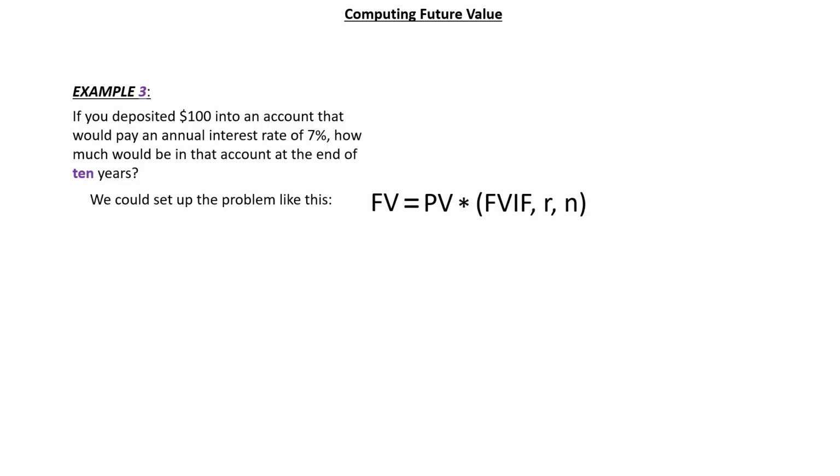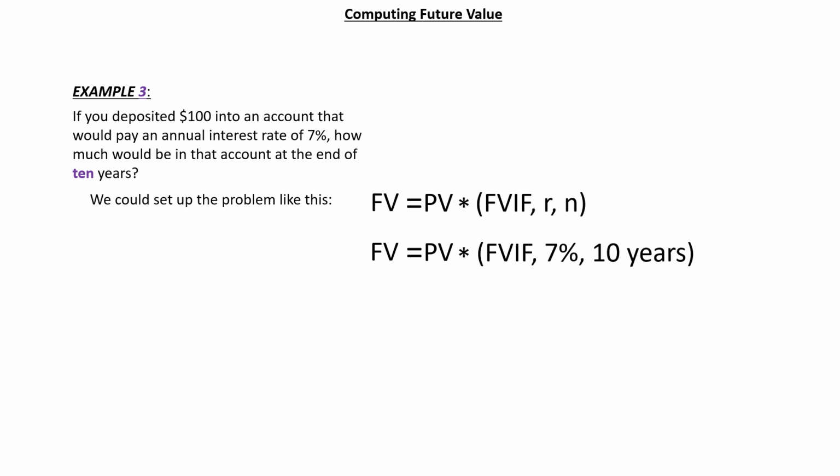Here's how we'd set up the problem in its general form. The future value is equal to the present value times the future value interest factor given a certain rate and a certain number of time periods. This is the basic template we will use for solving time value of money problems.